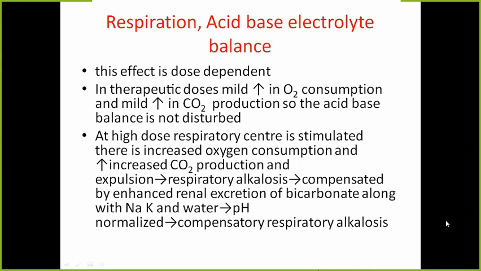But when the dose is increased, there will be stimulation of the respiratory center. So more oxygen is consumed, therefore more carbon dioxide will be produced, and it will be expelled out from our body. So more expulsion of carbon dioxide results in respiratory alkalosis. But normally this alkalosis is compensated. Our body tries to compensate this by increasing the excretion of bicarbonate. Along with this, sodium, potassium and water are also excreted. So this respiratory alkalosis is compensated and the body pH is normalized.